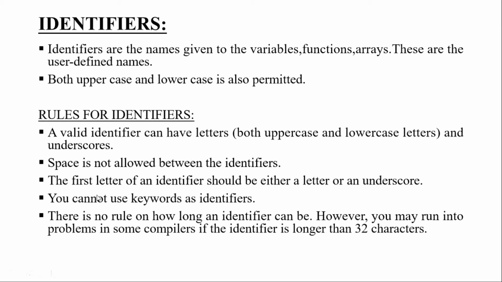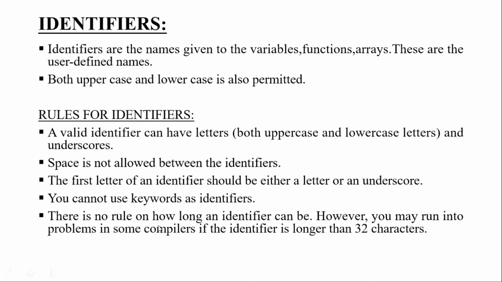Spaces are not allowed in identifiers, and the first character of an identifier should be either a letter or an underscore. So an identifier name should start with a letter or an underscore. You cannot use keywords as identifiers. Keywords are not allowed as identifier names.